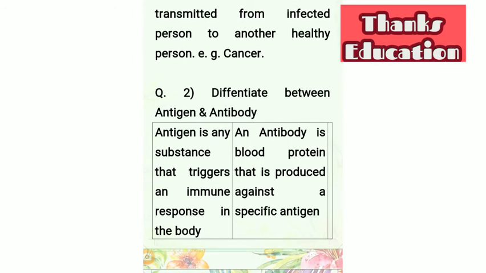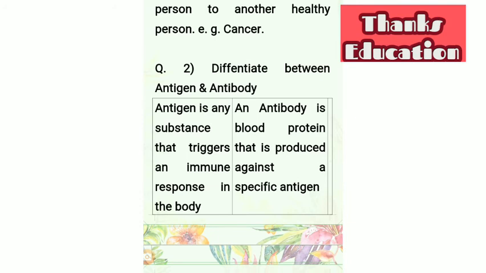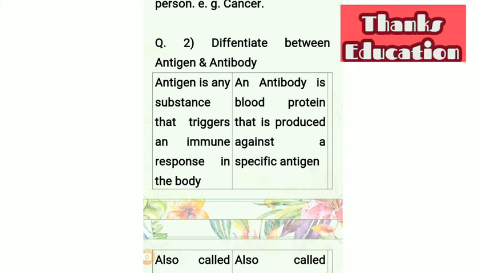Right now we will see how the antigens are differentiated from antibodies. We know well antigen as well as antibodies. Right now, we will differentiate among these two entities. First of all, the antigen is any substance that triggers immune response in the body, while the antibody is blood protein that is produced against that specific antigen.